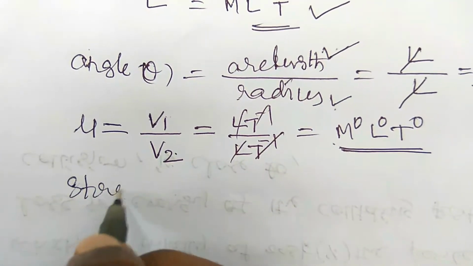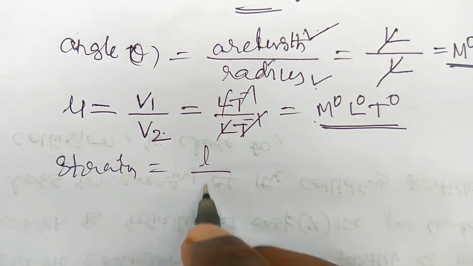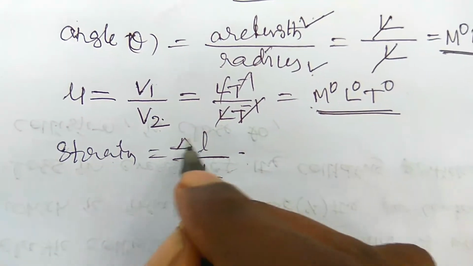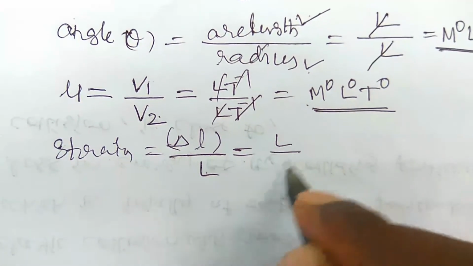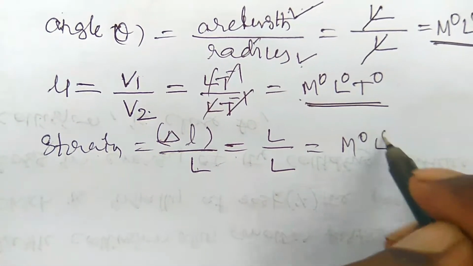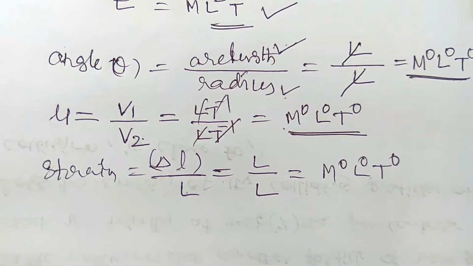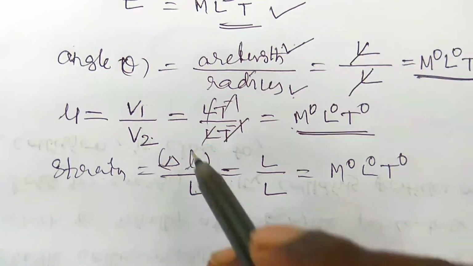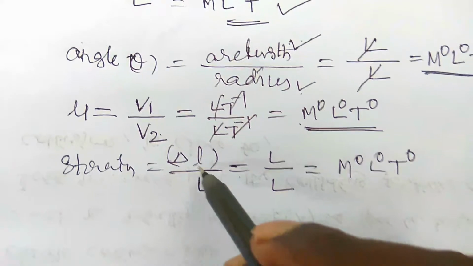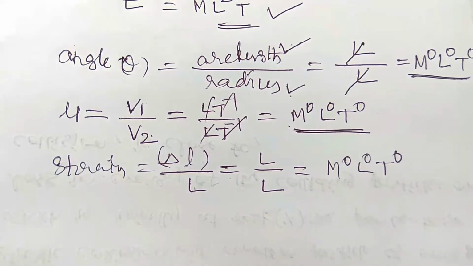Another one is strain. Strain is the change in length by original length, that is delta L by original length L. It is length and length, the same physical quantity. Hence M⁰L⁰T⁰. So this is also a dimensionless physical quantity. A physical quantity which is the ratio of the same physical quantities, length by length, is dimensionless.